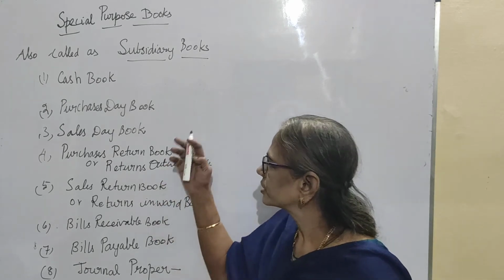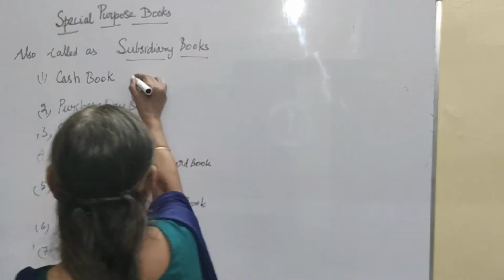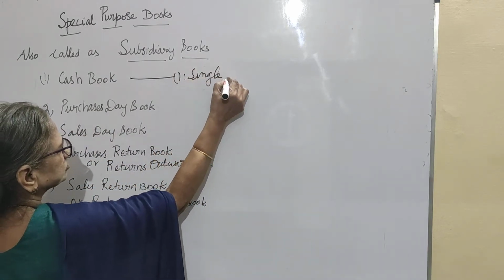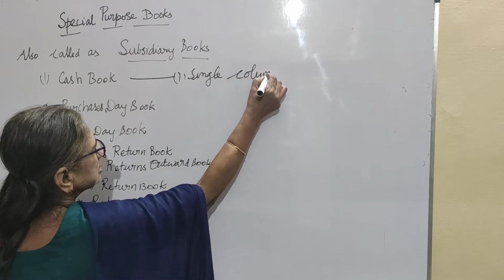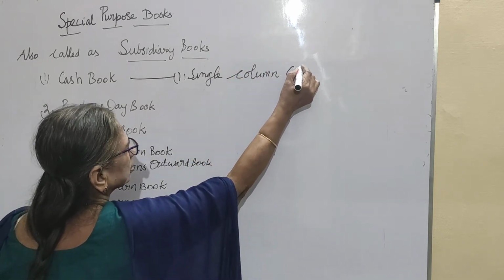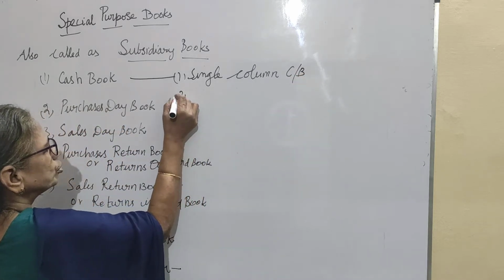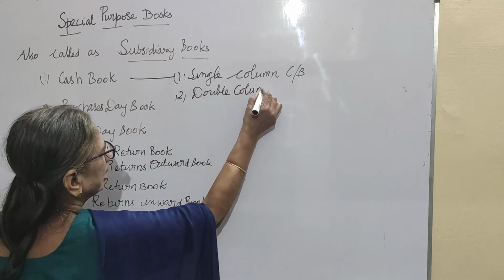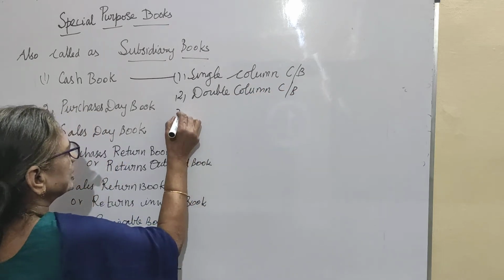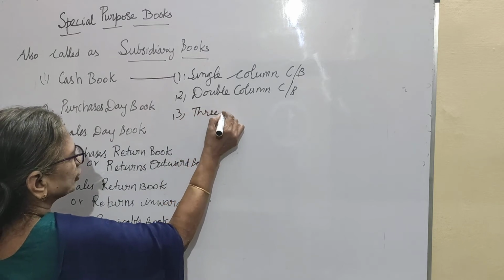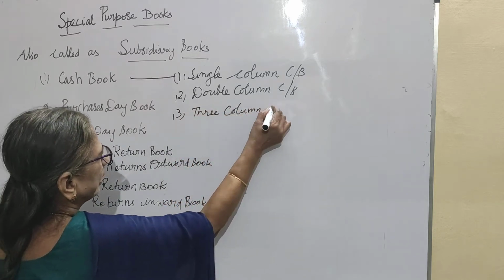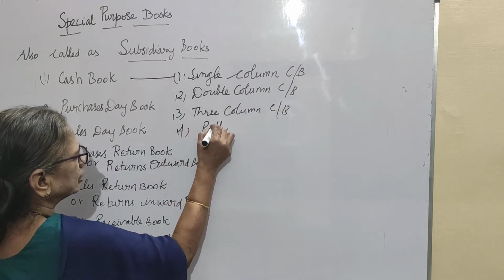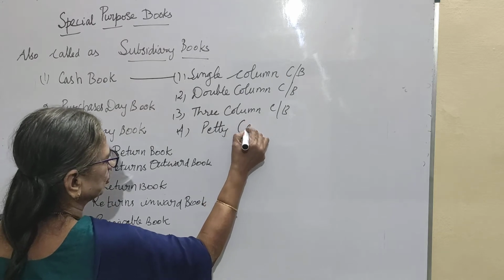What do you mean by journal? We have discussed already about the cash book. Cash book has got 3 types. One is a single column cash book. Number 2, double column cash book. Number 3, triple column cash book. And number 4, petty expenses are maintained in a separate book, which is called a petty cash book.